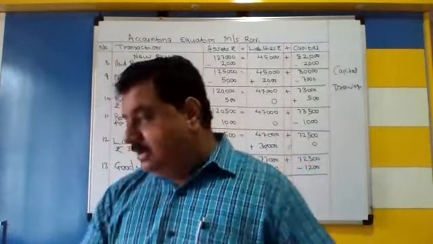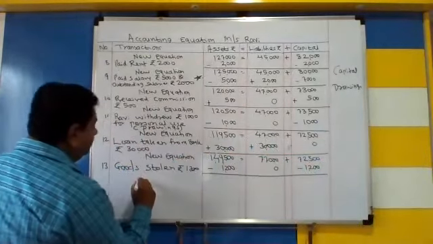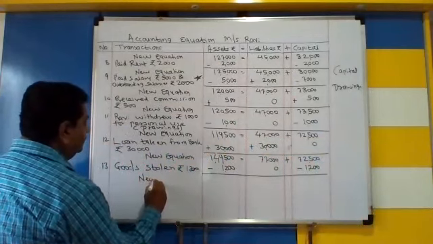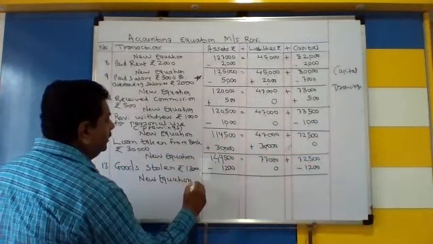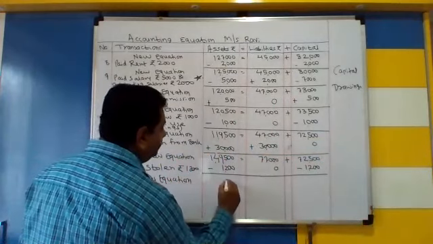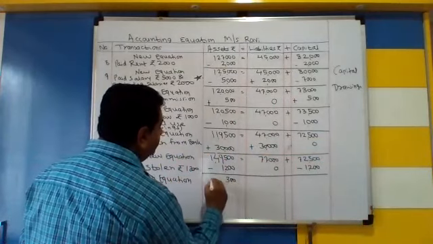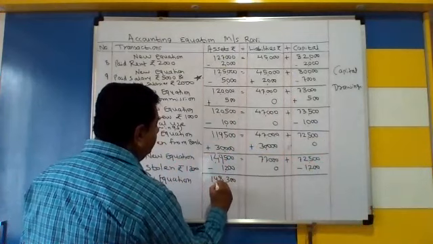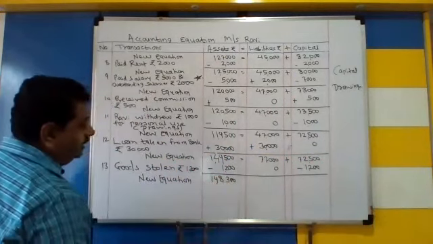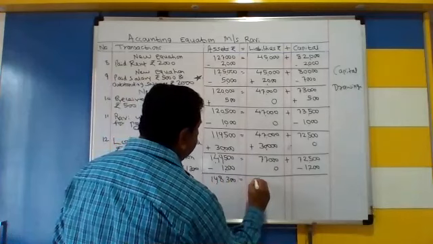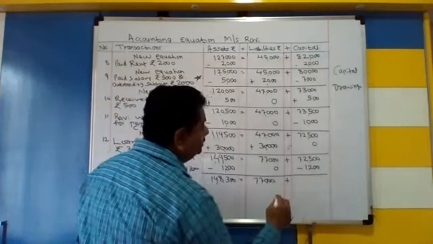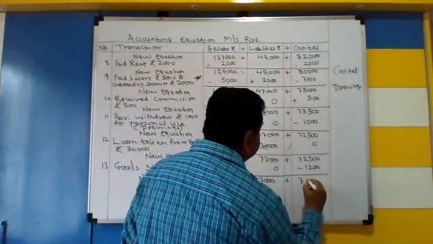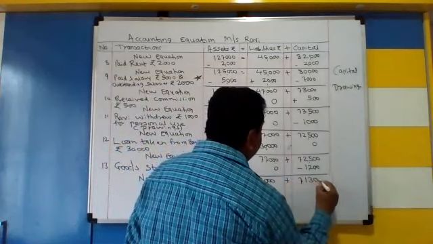Okay. So what is the new equation we are getting? New equation is 1,48,300 is equal to 77,000 plus 71,300.